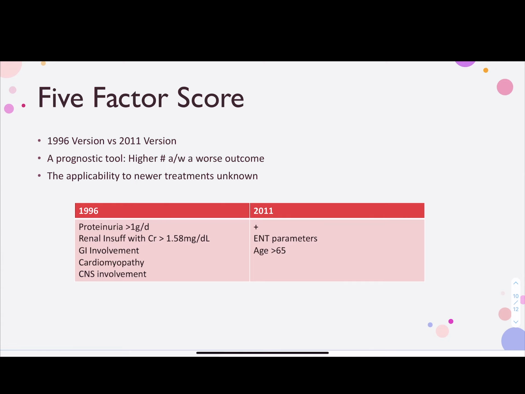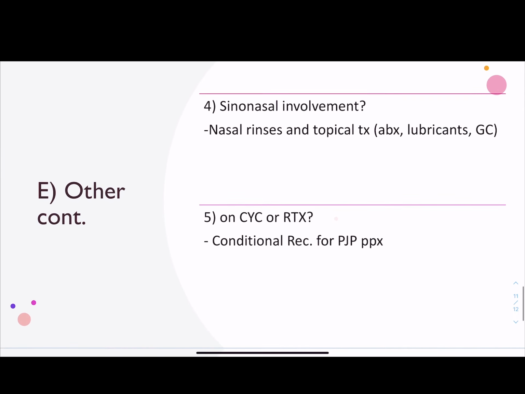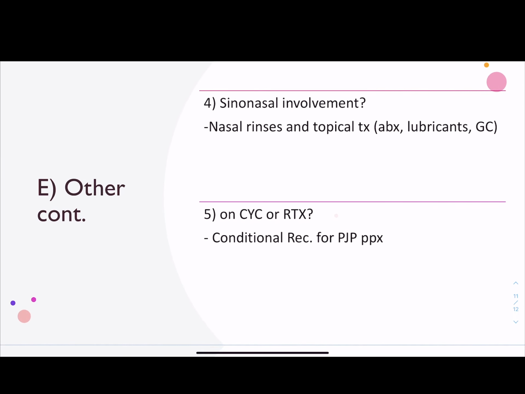Okay, going back to other considerations. Number 4, sinonasal involvement may mean needing to involve laryngologists to seek topical treatment or nasal rinses. Number 5, if patient is on cyclophosphamide or rituximab, there's a conditional recommendation for PJP prophylaxis, and the same considerations for GPA/MPA can be applied to those with EGPA.